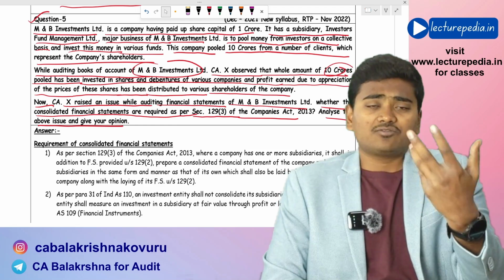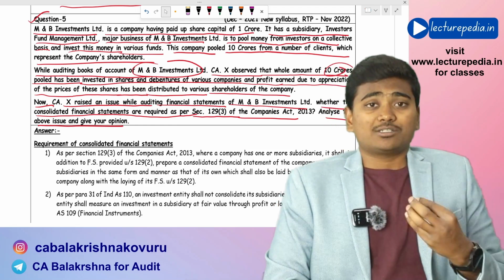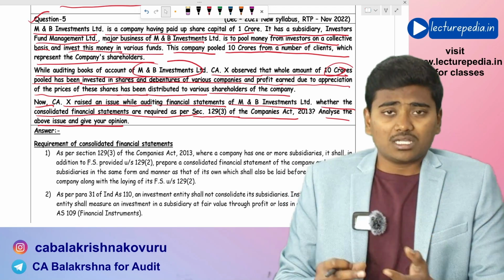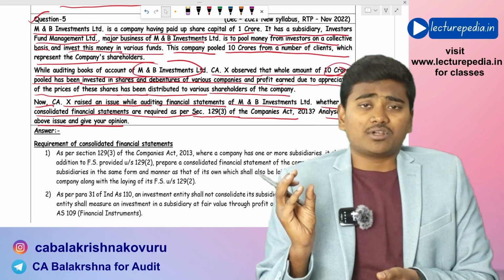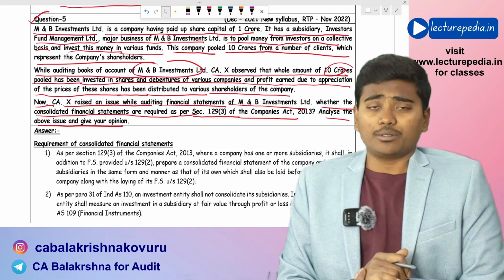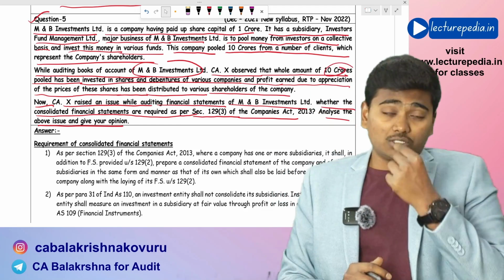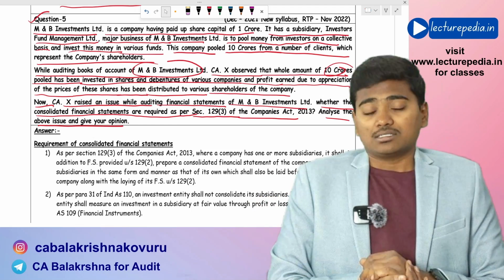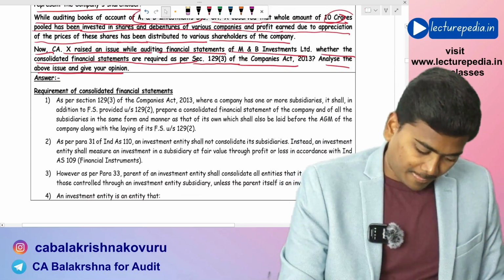So if it is following Ind AS, then it need not prepare consolidated financial statements because it is an investment company. On the other hand, if it is following accounting standards, then there is no such exemption for the investment company from preparation of consolidated financial statements. So it has to prepare consolidated financial statements if it is following normal accounting standards. The same you have to write here.